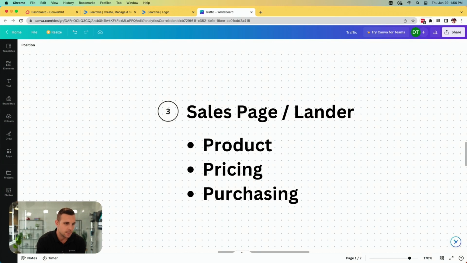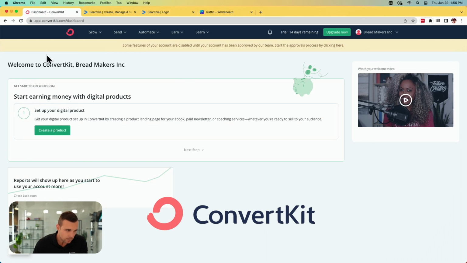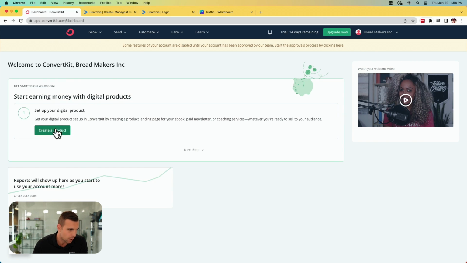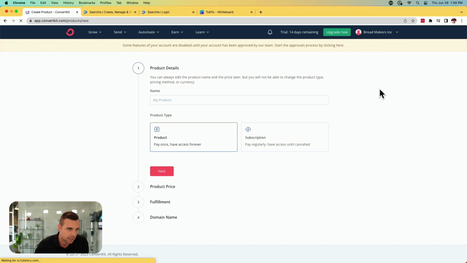And that is the next step. You've got your leads, you've got your conversion campaign laid out now, but in order for that to work, you need something that you're going to be selling, right? You need a product, whether that's a course, whether that's coaching, whether it's a membership. We need something that we're going to be selling in order to monetize this. So again, this is where we hop over to ConvertKit, and you'll see right when you make your new account, it has this, set up your digital product. You can just click create a product right there. Or if you go to earn products, that'll take you to the product page, click new product.